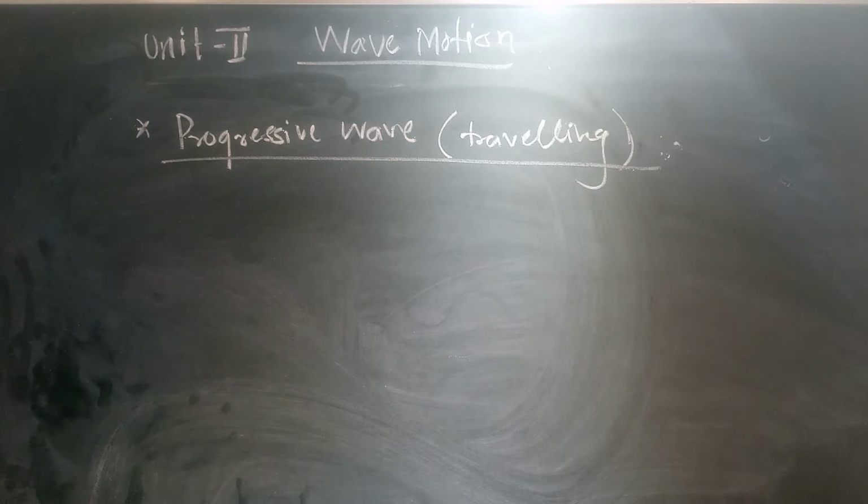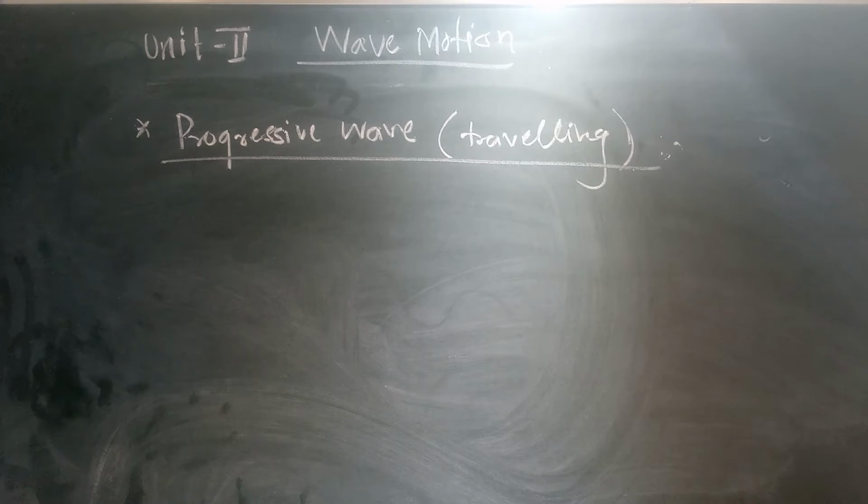Wave motion propagates from one point to another point in the medium without being opposed by any boundary, known as a progressive wave.